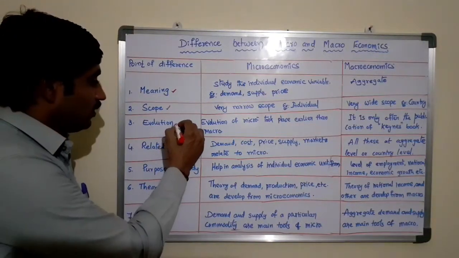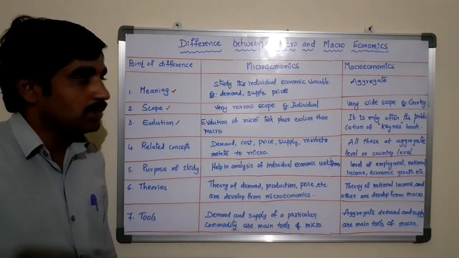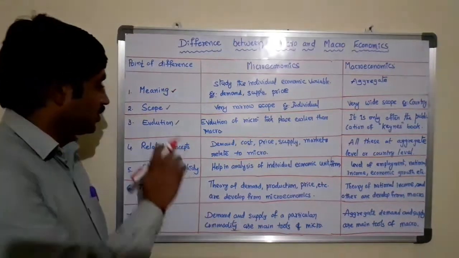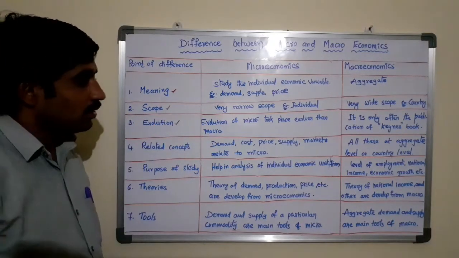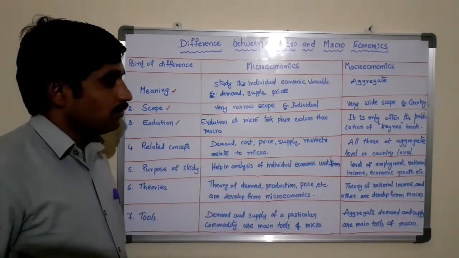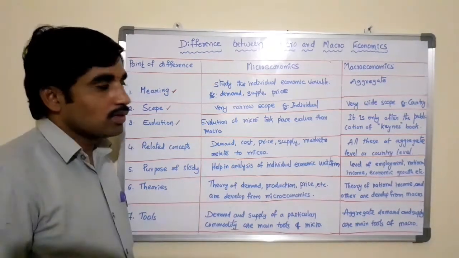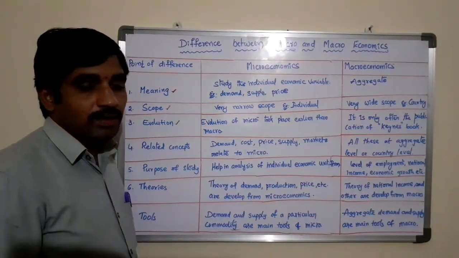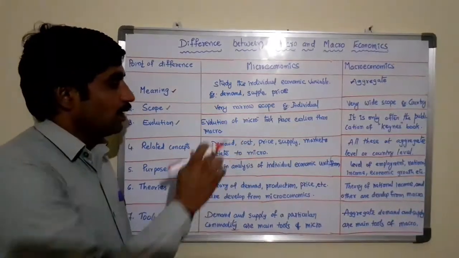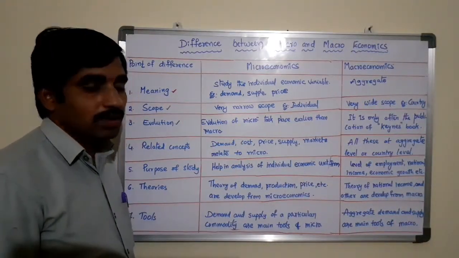The next point which can differentiate micro and macroeconomics is evolution. The evolution of micro took place earlier than macro. Before studying macroeconomics, the evolution of micro took place.